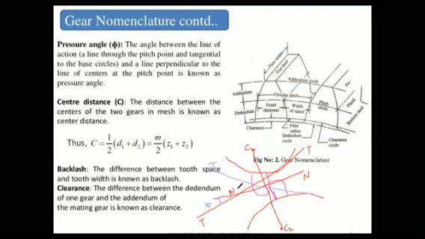Common normal at the meshing point, and the tangent of the gears, right? Or you can take a common tangent at the pitch circle. Suppose you are taking a pitch circle, then the circle which passes from here, right? And for the common tangent, the pitch circle passes from here, right? If you can't understand, let me explain again.